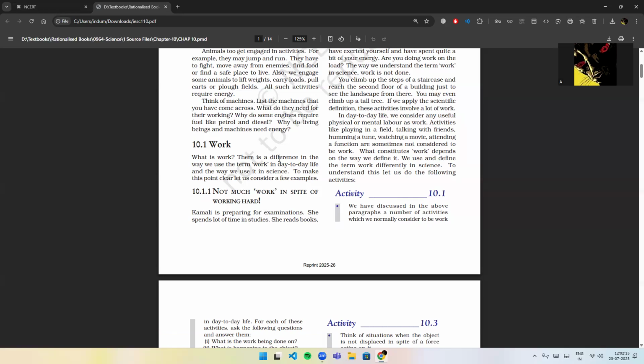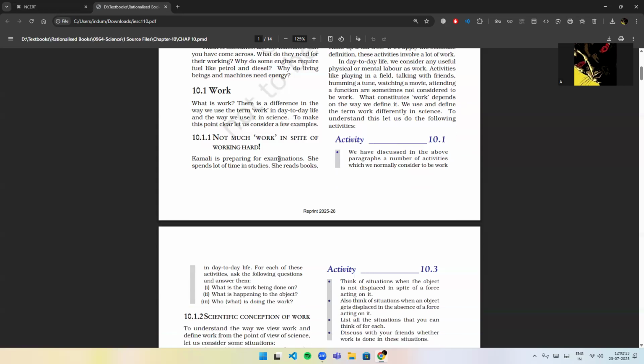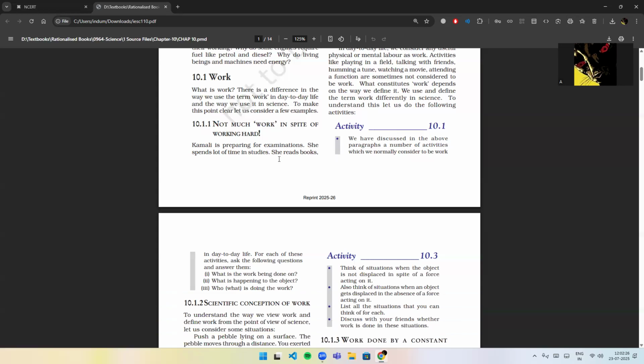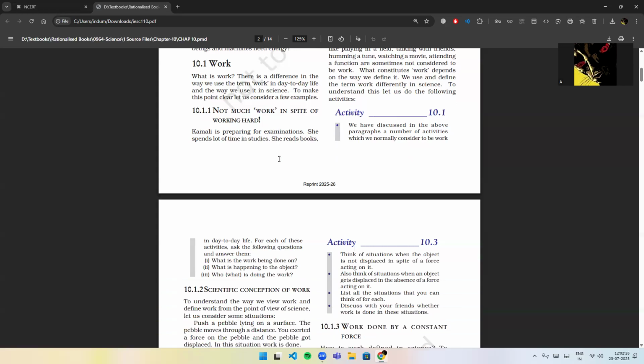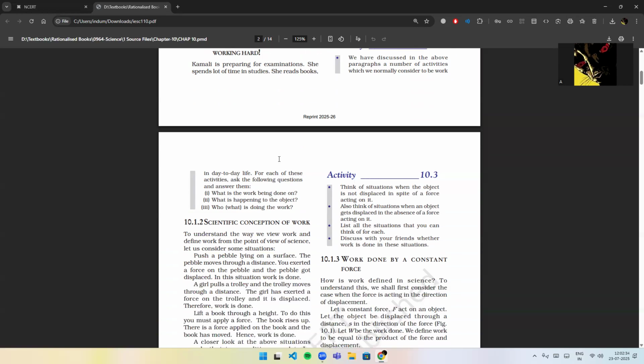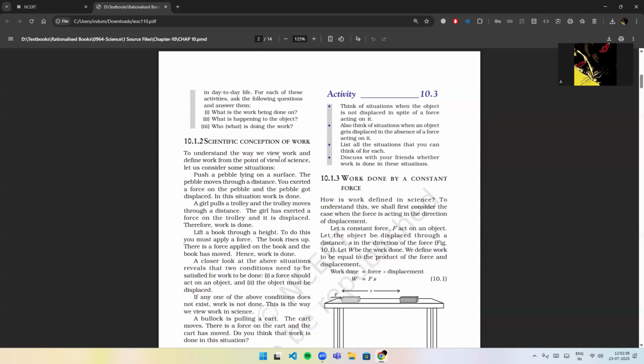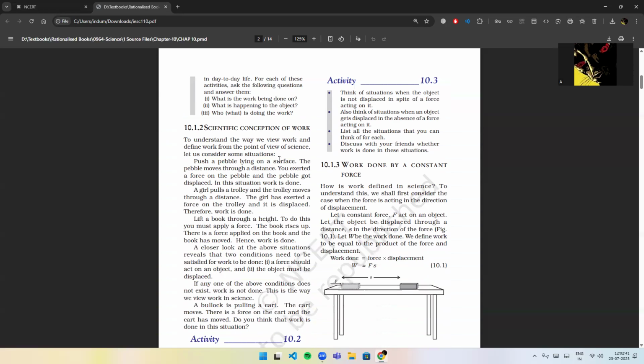What constitutes work depends on the way we define it. We use and define the term work differently in science. To understand this, let us do the following activities. Activity 10.1. We have discussed in the above paragraphs a number of activities which we normally consider to be work in day to day life. For each of these activities, ask the following questions and answer them. What is the work being done on? What is happening to the object? Who or what is doing the work?